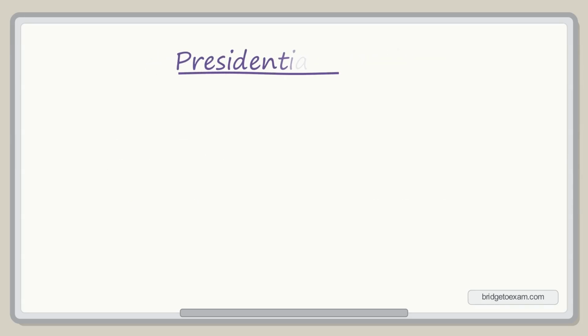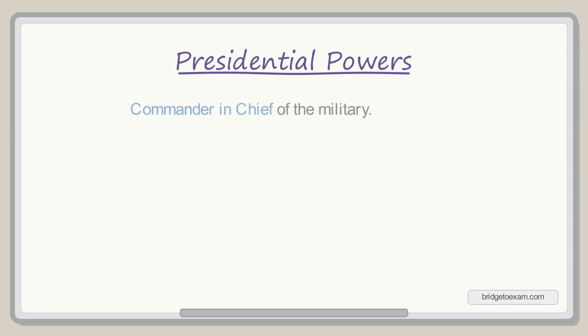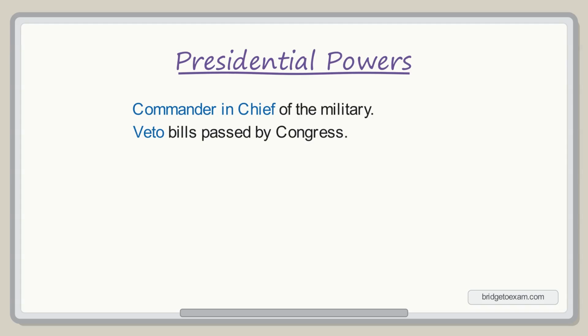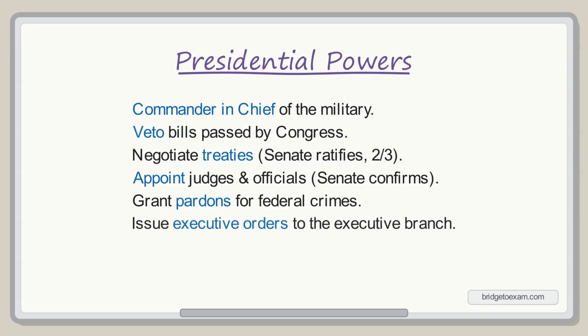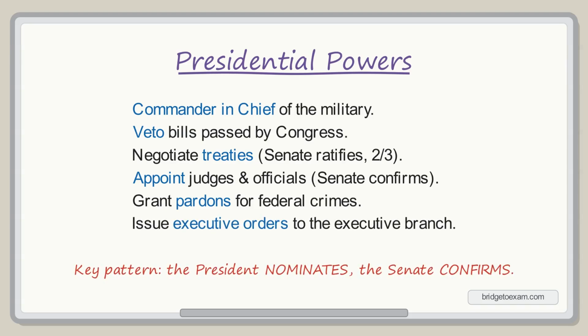The Constitution gives the president several powers. The GED tests often. As commander-in-chief, the president leads the military, though only Congress can formally declare war. The president can veto bills that Congress passes. The president negotiates treaties, but the Senate must ratify them by 2/3. The president appoints judges and top officials, but the Senate must confirm them. Notice the pattern. The president nominates, the Senate confirms. The president can also grant pardons for federal crimes and issue executive orders, directives to the executive branch that carry the force of law without a vote in Congress.